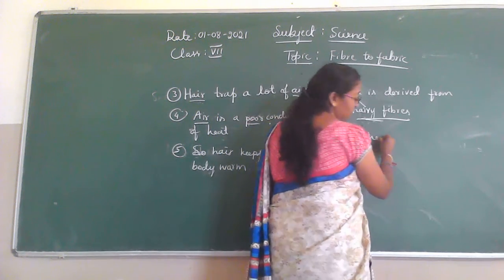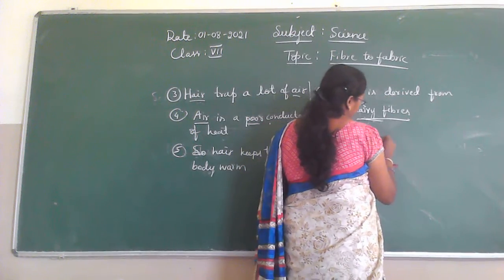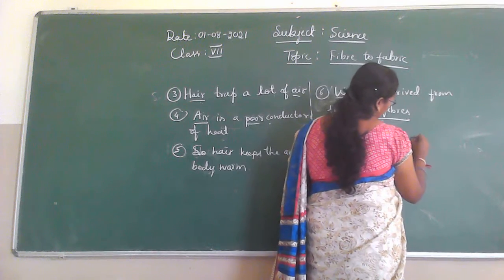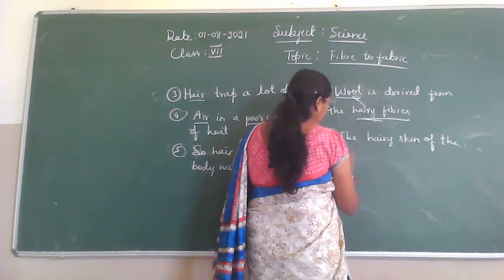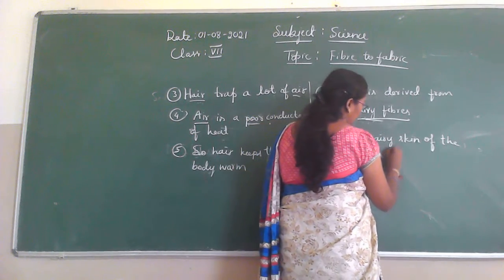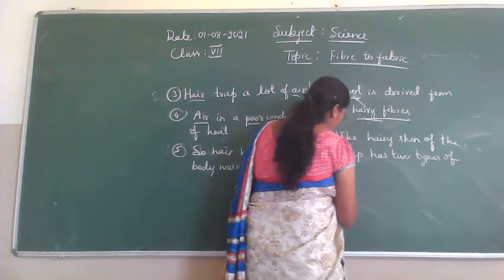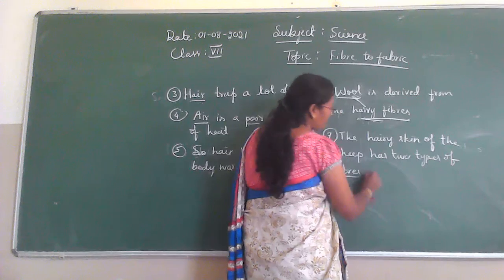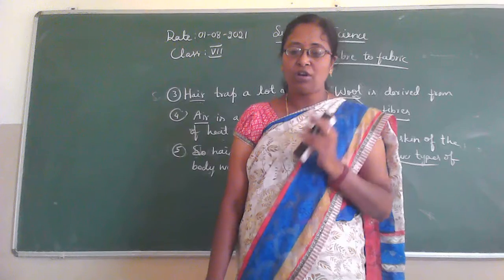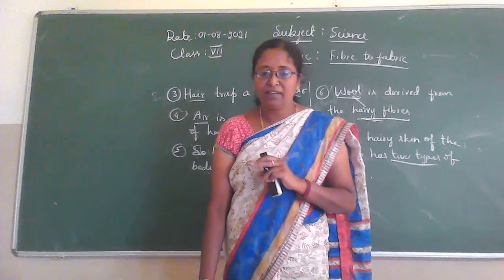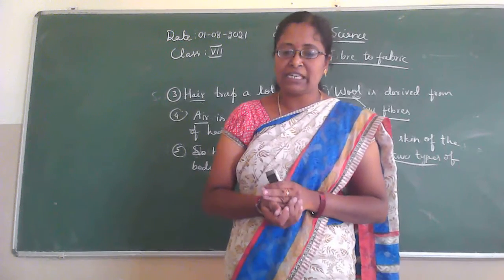The hairy skin of the sheep has two types of fibers. How many types? Two types of fibers: the coarse beard hair, and then the fine soft under hair that is close to the skin.